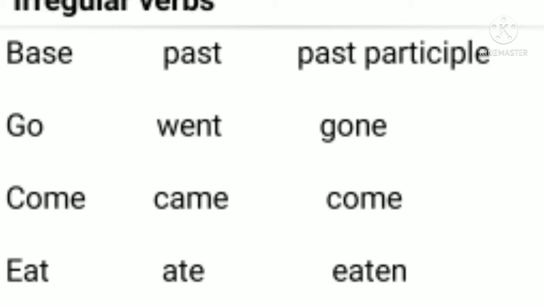For example, come. It is the base form of the verb, and the past form of the verb is came, and the past participle of come is also come, right? So let's take another example. This is the last example of an irregular verb, then we'll have to move on towards the types of irregular verbs. Like if I say eat, so eat is the base form of the verb, and ate is the past form of the verb, and eaten is the past participle of eat, right? So these verbs do not have any specific pattern, right? So they are called irregular verbs.